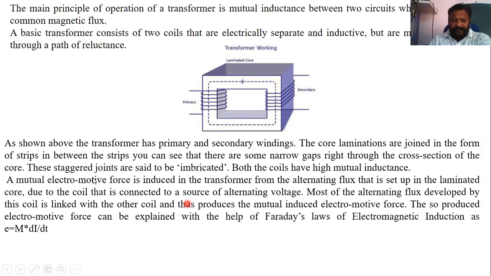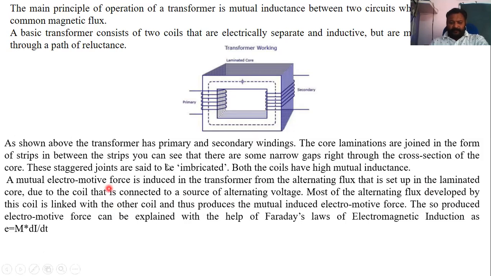Then the mutual electromotive force is induced in the transformer from the alternating flux that is set up in the laminated core due to the coil that is connected to the source of alternating voltage. Most of the alternating flux developed by the primary winding is linked with your secondary winding. Thus it produces the mutually induced electromotive force.